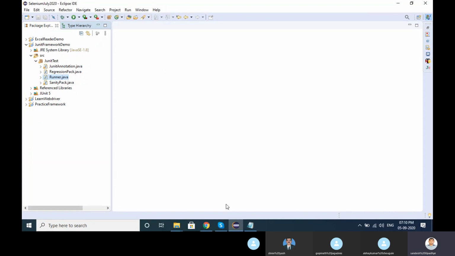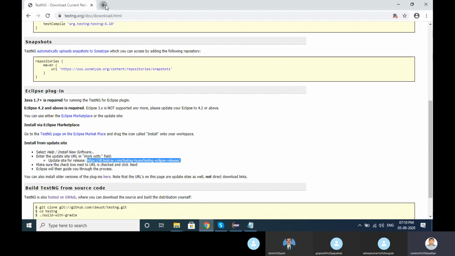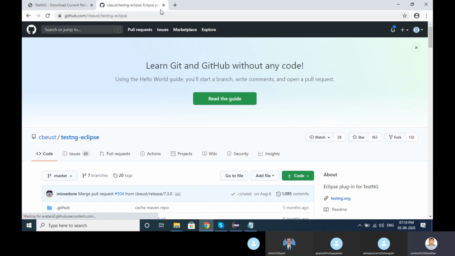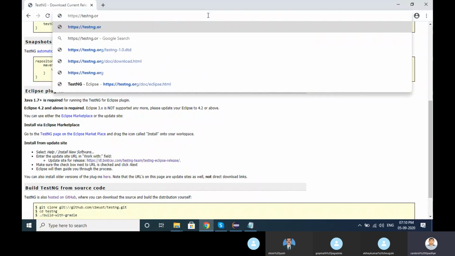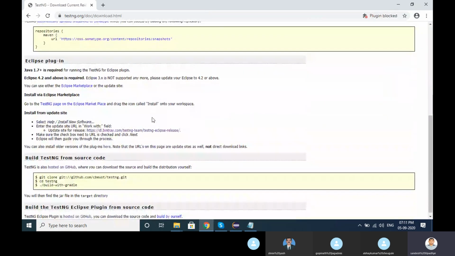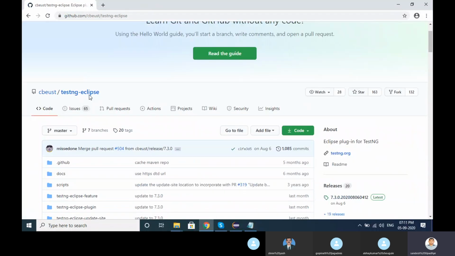And the third way is that I have one GitHub URL. This URL you can also find from the testng.org site itself. Go here, remove the org, and go to download. If you go here, you will see the latest TestNG Eclipse plugin is on GitHub. Click here on GitHub and go down.